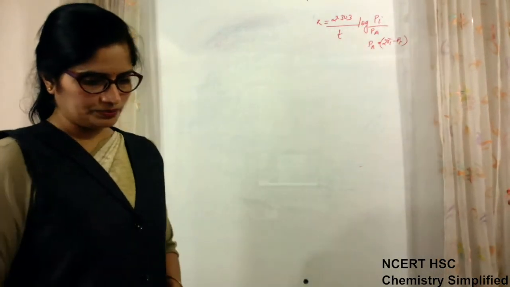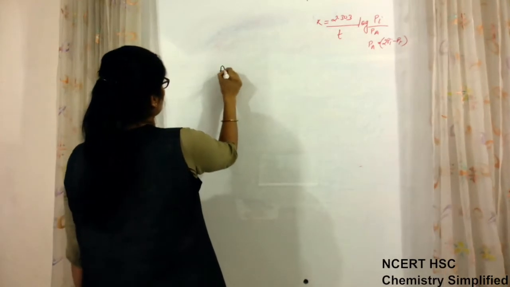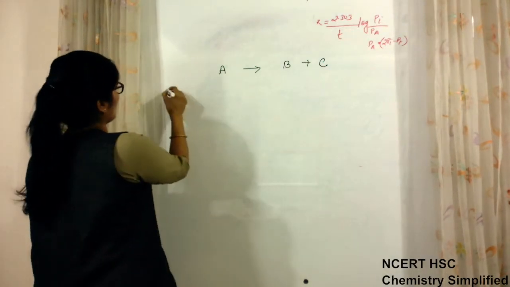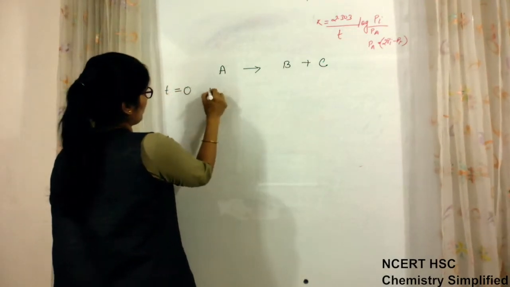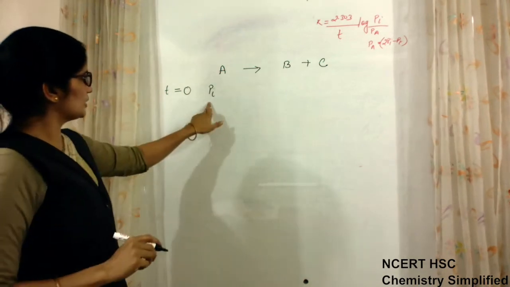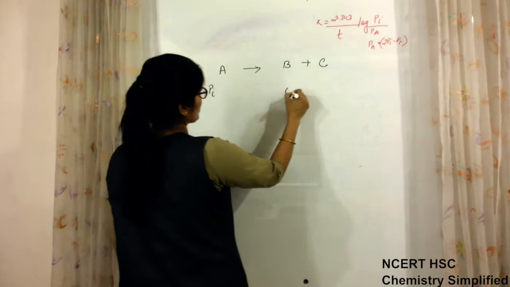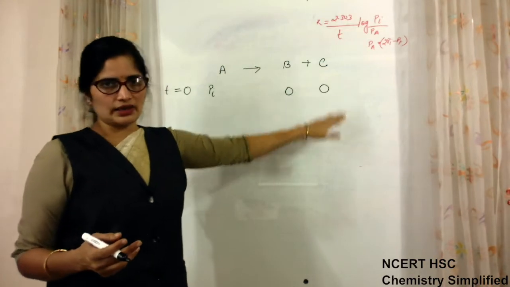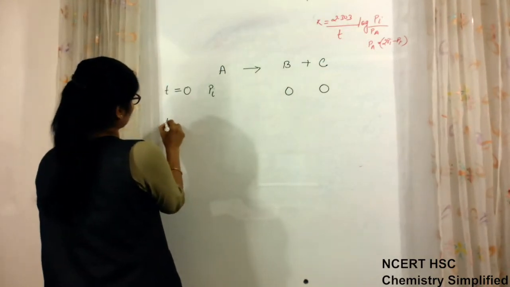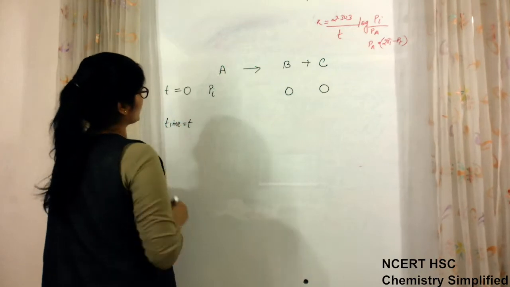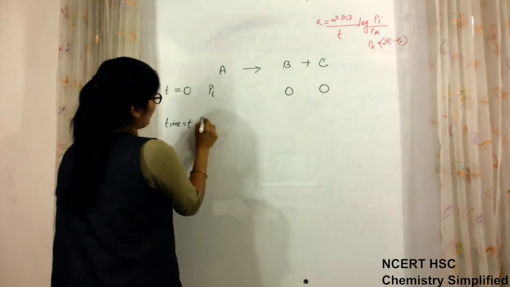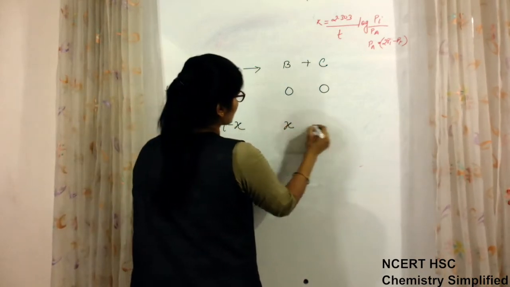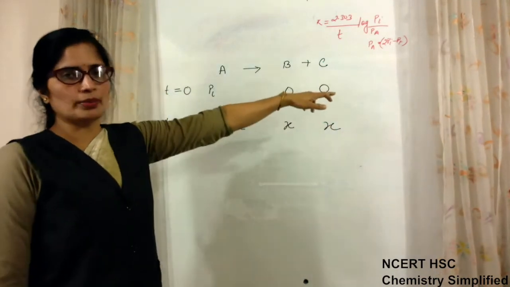Okay. Now let us consider a reaction: A gives B plus C. At time t is equal to 0, Pi is the initial pressure of component A, and the initial pressures of B and C are 0, because when the time t is 0, no product is available. After time t, the partial pressure of A, Pa, becomes Pi minus X, and X is the pressure of both the products which are formed.